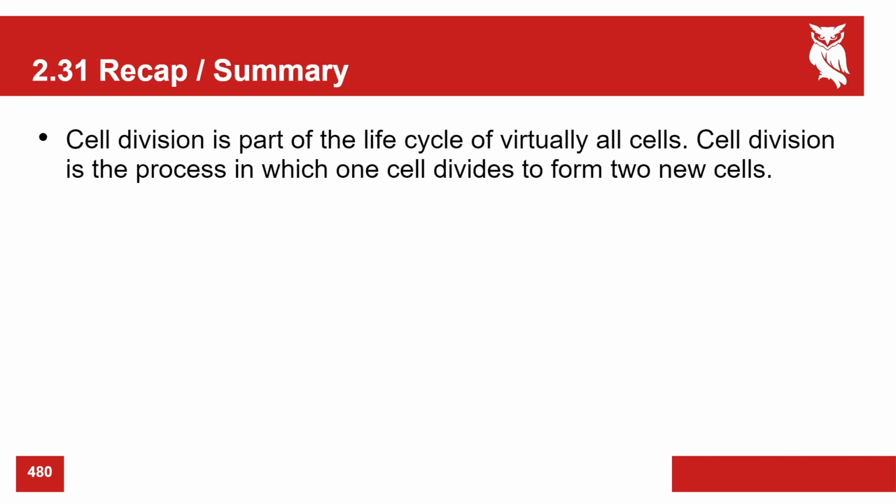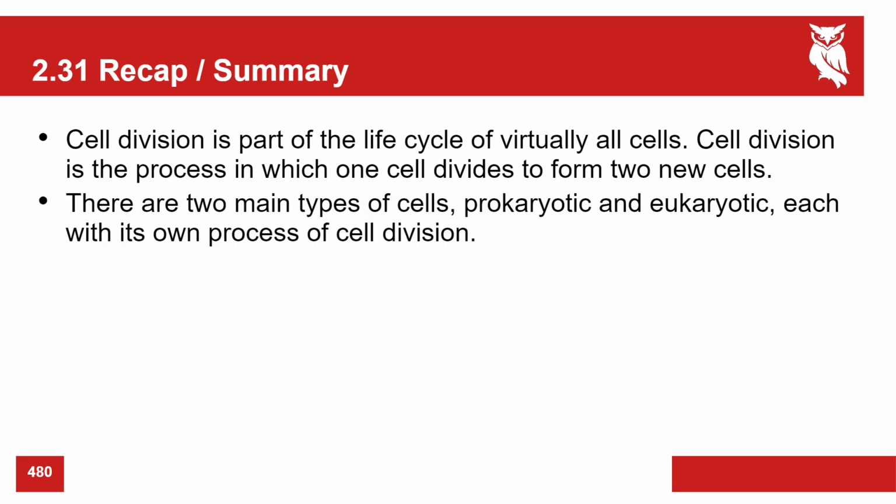Cell division is part of the life cycle of virtually all cells. Cell division is a process in which one cell divides to form two new cells. There are two main types of cells, prokaryotic and eukaryotic, each with its own process of cell division. What do we call it in prokaryotes? Binary fission. What do we call it in eukaryotes? Yeah, mitosis and cytokinesis.